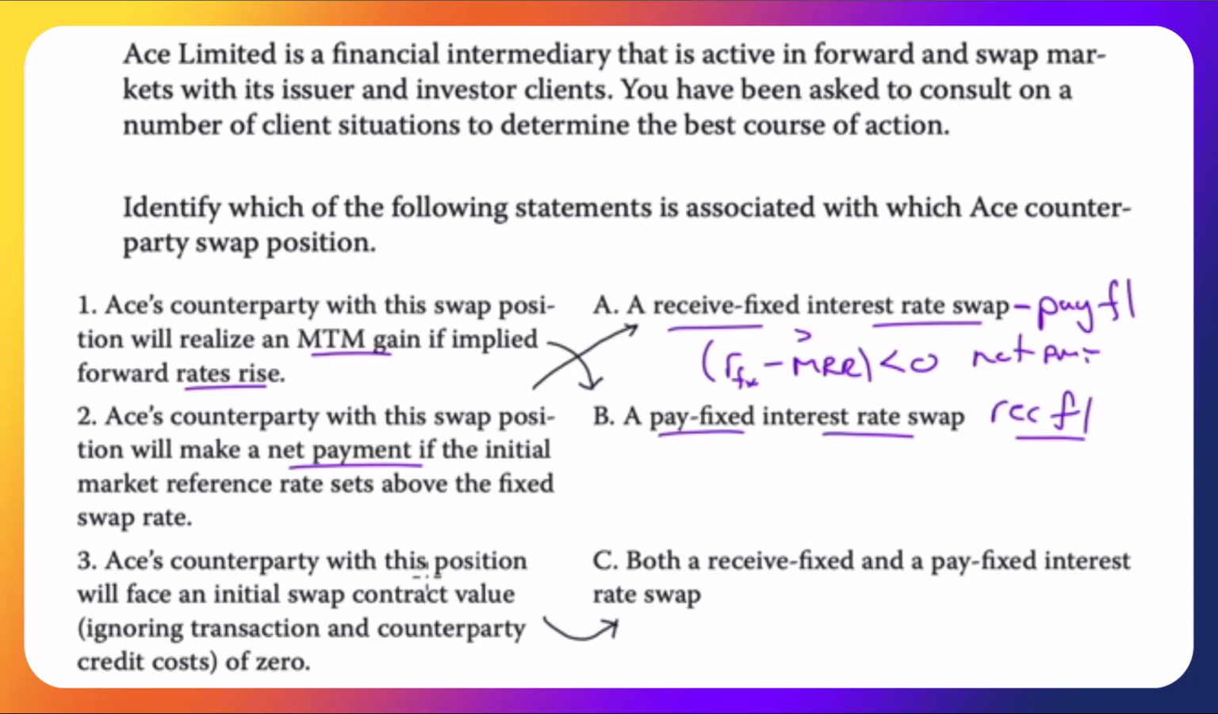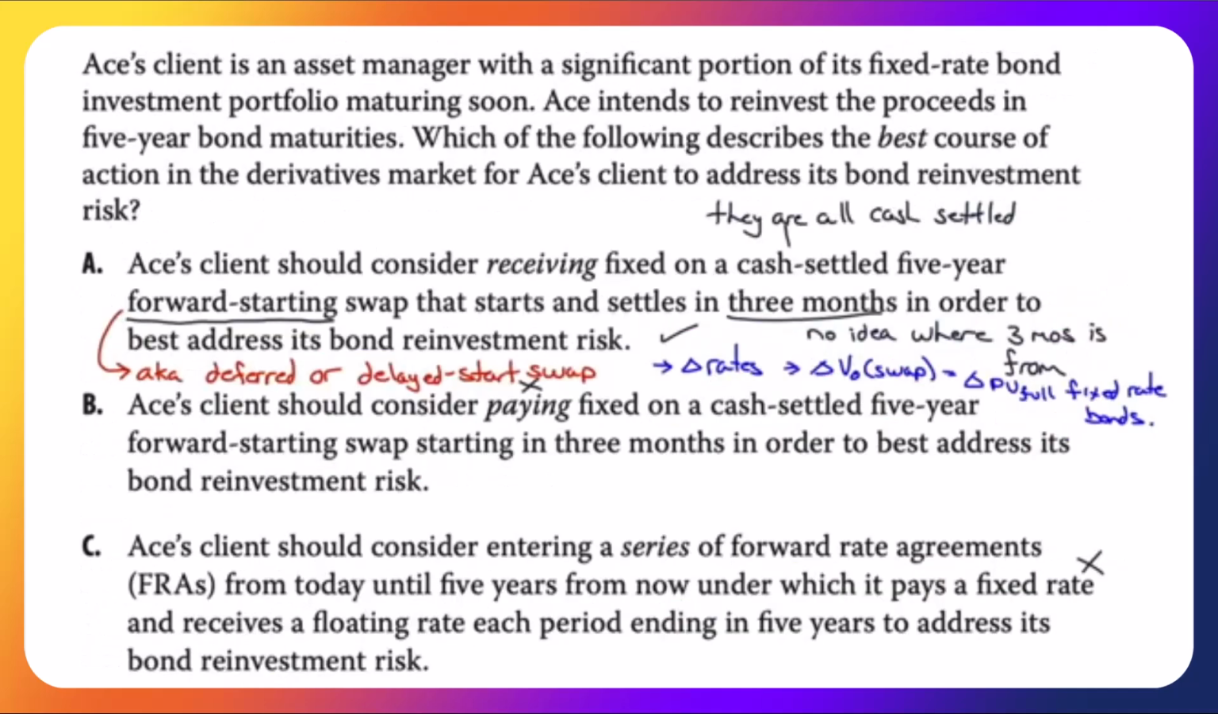ACE's counterparty with this position will face an initial swap contract value of 0. Well, that is any swap. This is both a receive fixed and a pay fixed interest rate swap. They're both set to 0 at initiation. So this is sort of an unfair question because it introduces terminology that was not introduced in the learning module at all. However, it doesn't matter what the terminology is. We can answer the question with reference to something else.